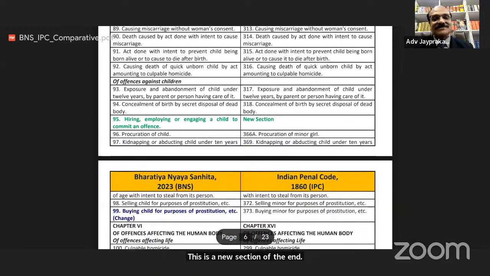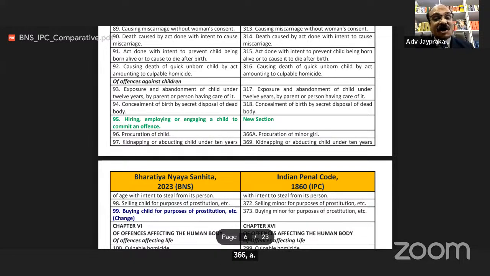I hope something good will happen in our society, not to engage child for criminal act. Hiring, employing or engaging a child to commit an offense. Section 96 of BNS, procuration of child. Earlier this section was 366A.